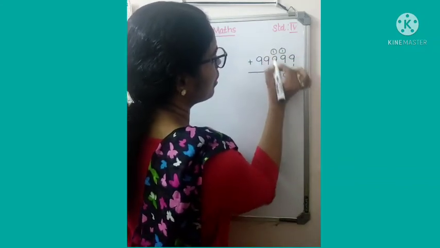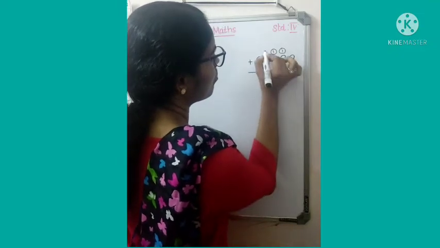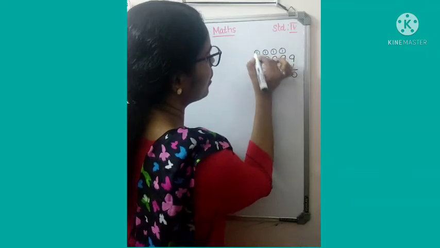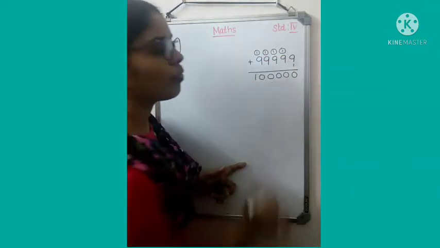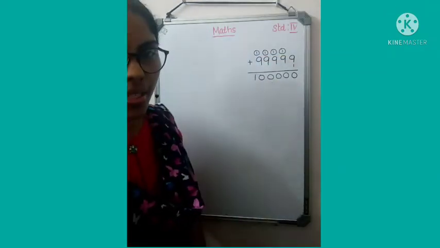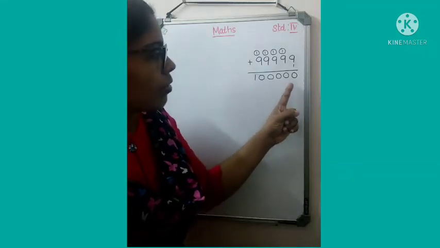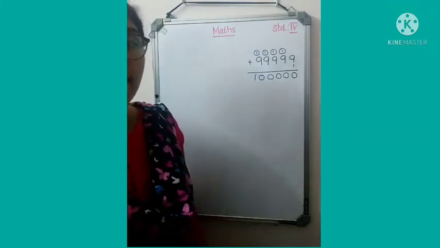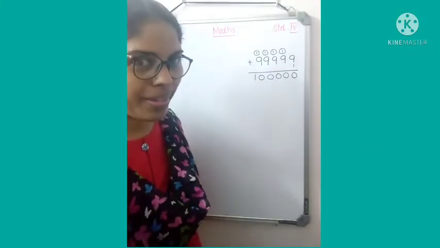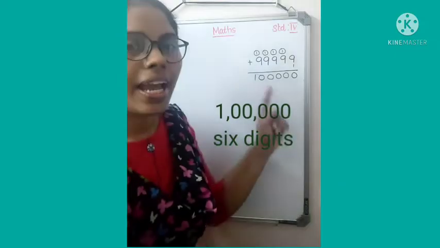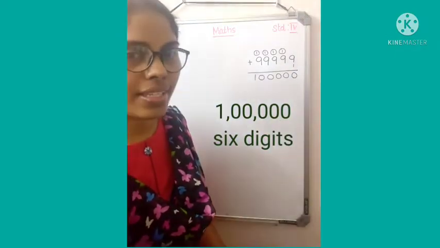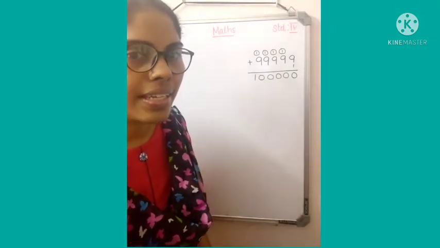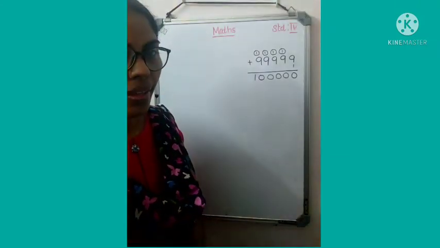Now we got how many digits? Can you count? 1, 2, 3, 4, 5, 6. It is a 6-digit number. When 1 is added to the greatest 5-digit number, we will get the smallest 6-digit number.